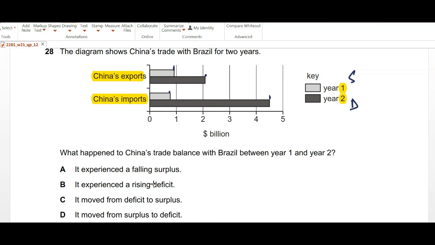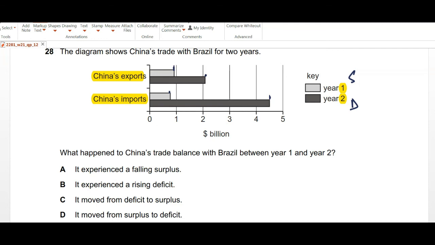Well, can we say that they're experiencing a falling surplus? Not really, because they had a very slight surplus initially in year 1, which has gone into a deficit. So part B is saying it experienced a rising deficit. It moved from deficit to surplus, it moved from surplus to deficit.